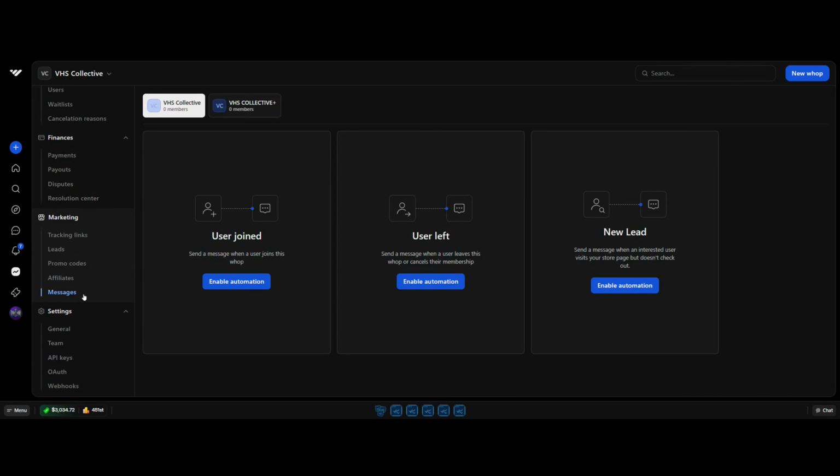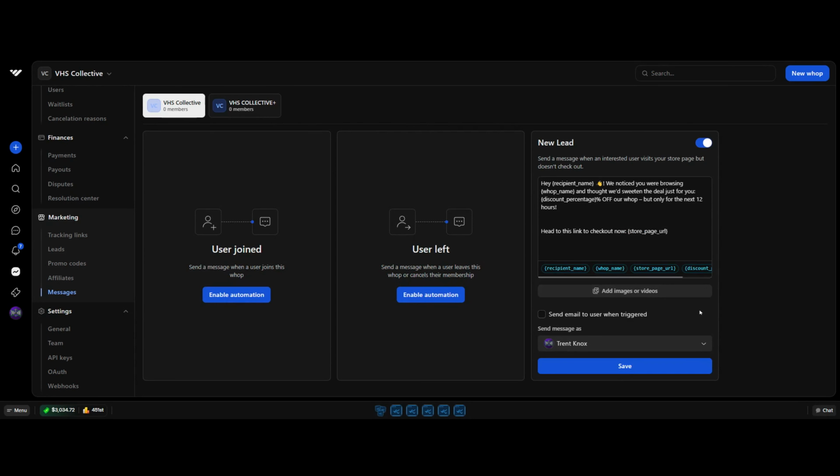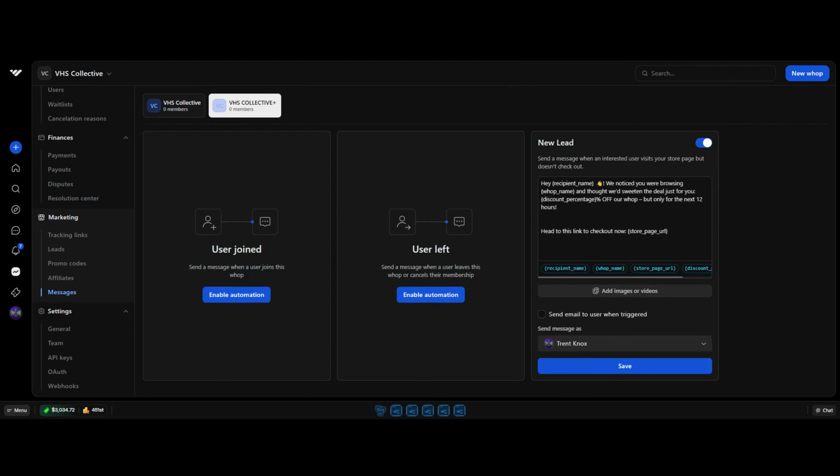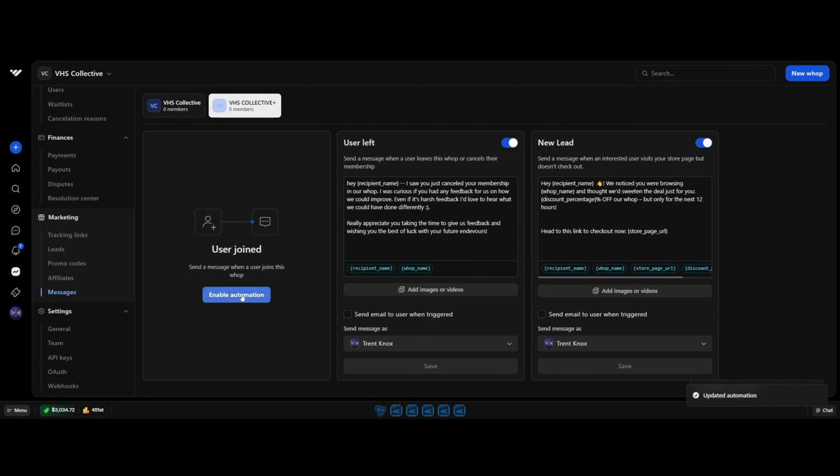Messages. These are the messages you set up for when people join, leave, or for new leads. So you've got to set up percentages for new leads. For instance, let's do this real quick. Enable this automation, but we want it on the VHS Collective, so on this one. We'll save that. We'll enable this one. We'll save that. We'll enable this one. We'll save that.